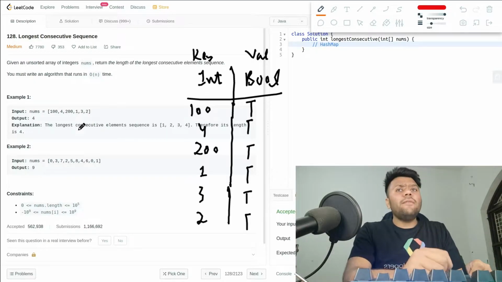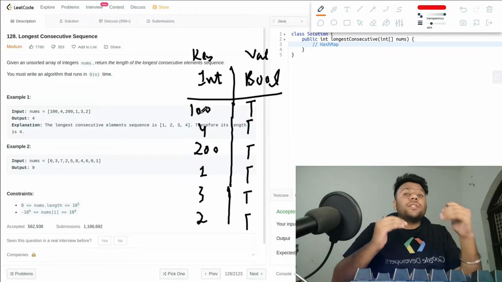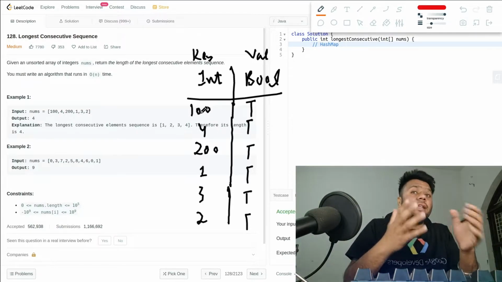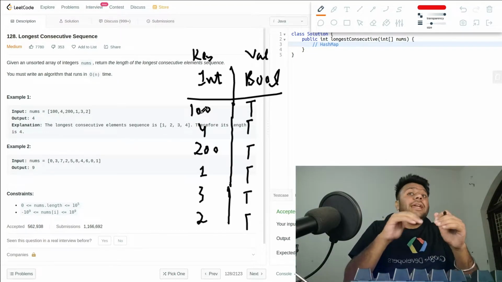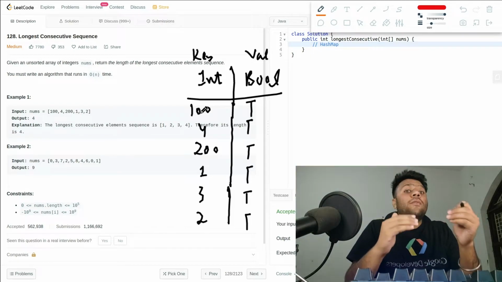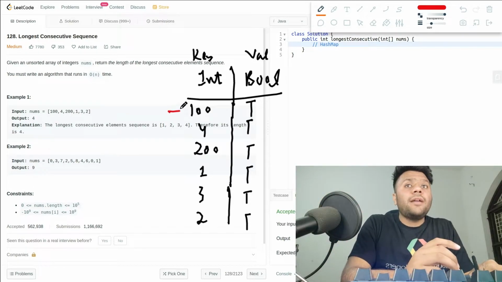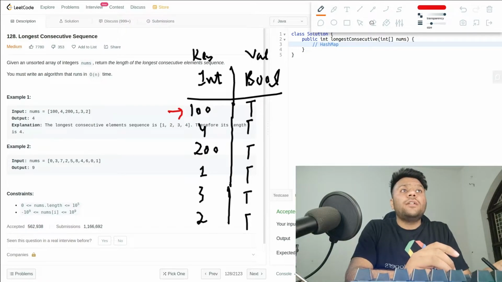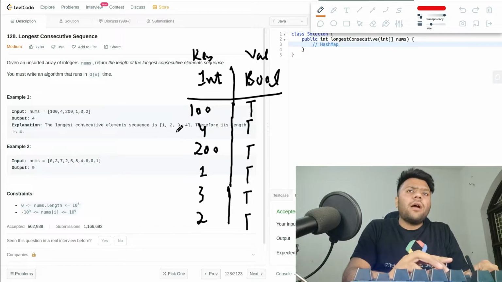Now I will check whether 100 is the start of a consecutive sequence. If it has 99 or any previous value as well, then it can never be the start. Why should I start from 100 if it has 99? So I check, does 100 have 99 here? No, it does not, so I leave it and come to the next one.